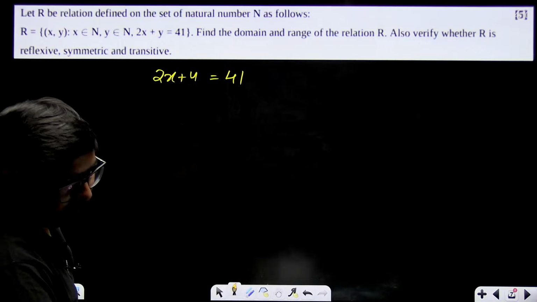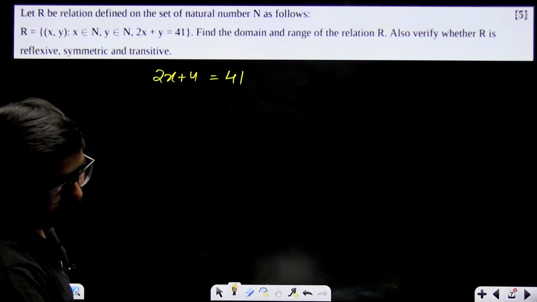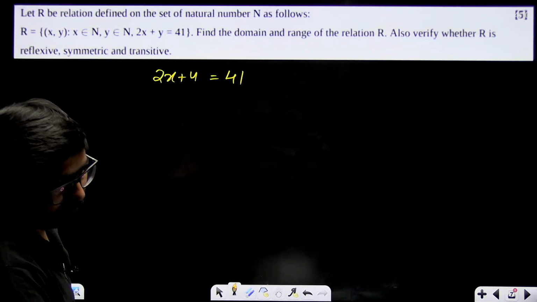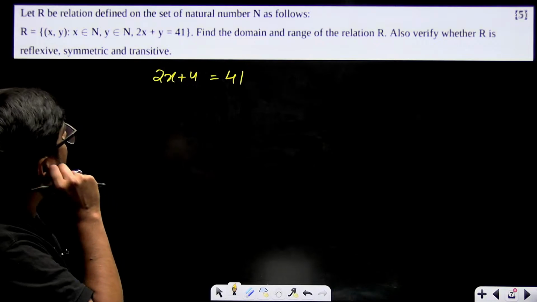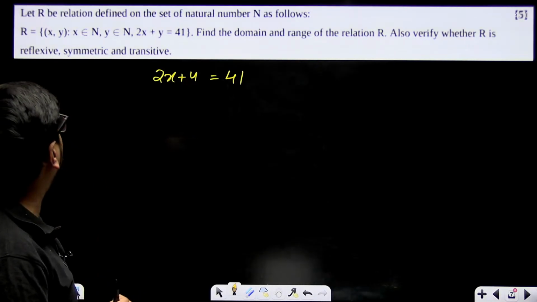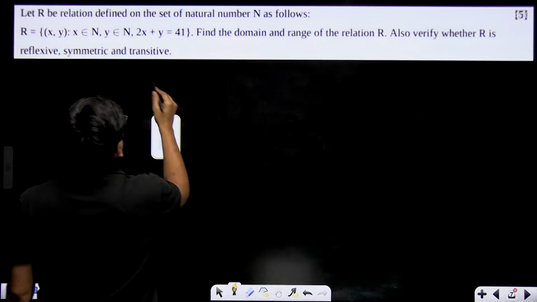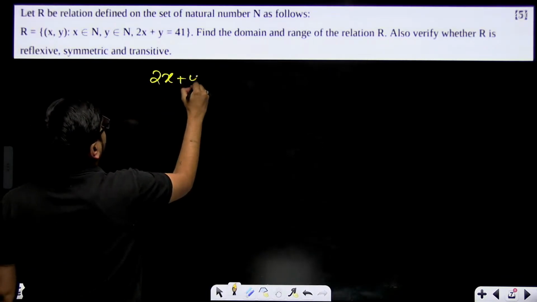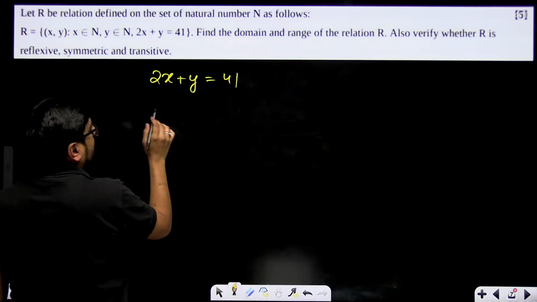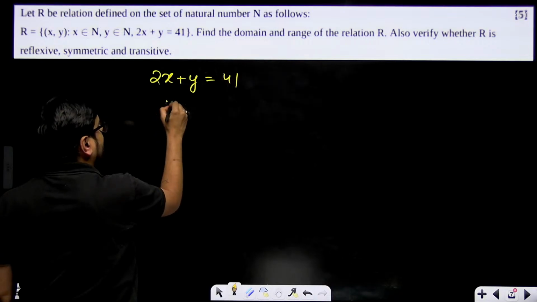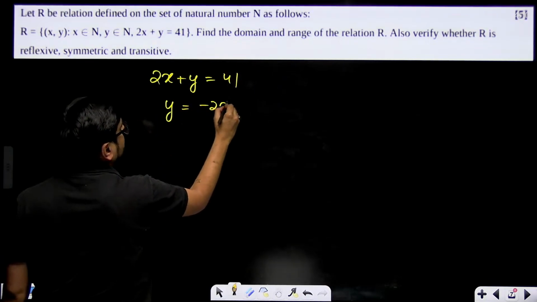Now try this. 2x, find the domain and range of the relation. Also verify R is reflexive, symmetric and transitive. Domain and range. Given 2x plus y is equal to 41, right? Now, if I write it like this, y is equal to minus 2x plus 41.